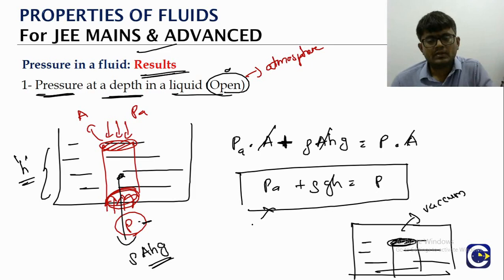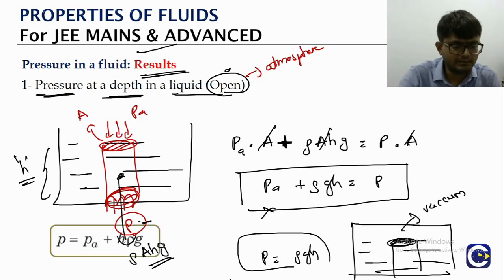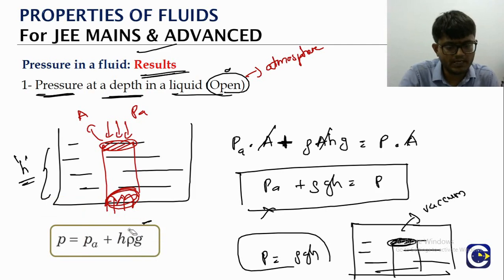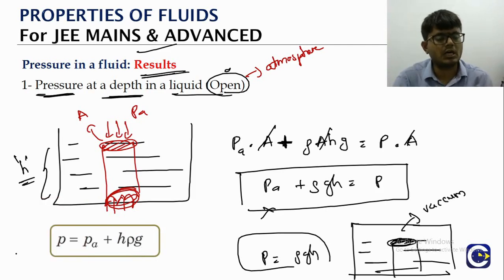So if it is a closed vessel, what will be the pressure at depth? It will be simply rho GH. Atmosphere pressure will not be coming over there. Now the final formula: for an open vessel, what is the pressure at a depth? It will be atmosphere pressure, PA, plus either rho GH or we can say H into rho into G.